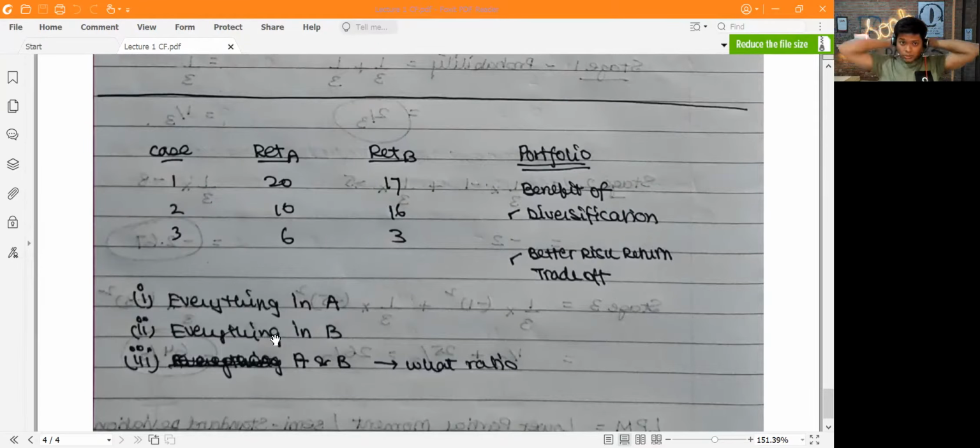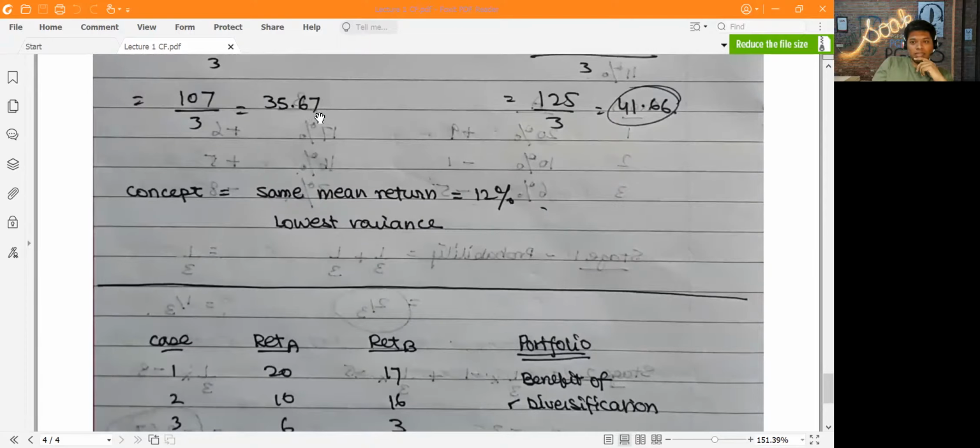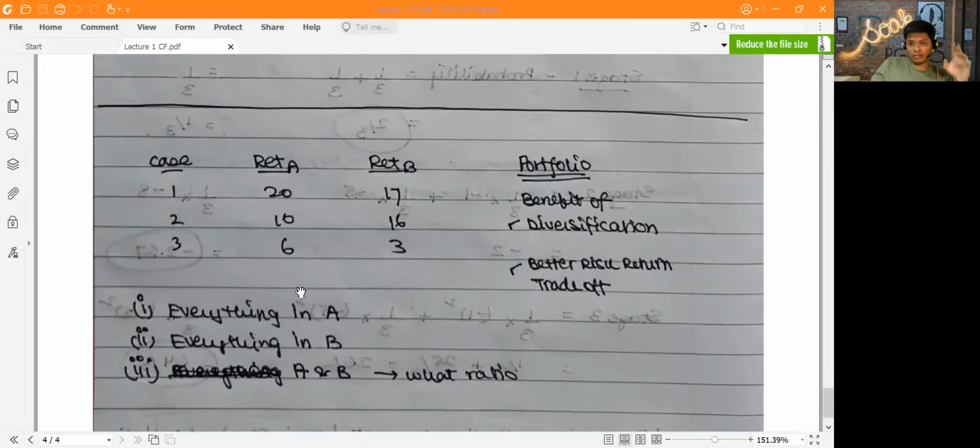This concept says that these are the returns on asset A, these are the returns on asset B, and should I invest? Based on the above analysis, I realized that A is less risky than B. So should I invest everything in A, or everything in B, or in a portfolio of stocks? By the logic of the earlier examples, I should invest everything in A, because A is giving me the same return as B, but B is at a higher risk. So I'll definitely not invest in B only.